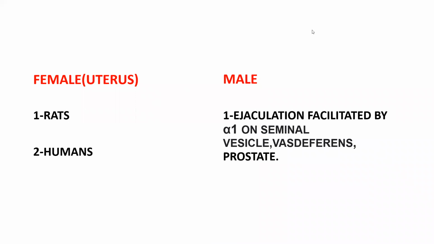So coming to the reproductive system in rats, regarding this reproductive system, the actions of adrenaline vary from genus to genus, species to species. In rats it will show one action, and in humans it will show another action. Even in humans, the non-pregnant uterus shows one action and the pregnant uterus shows another. The non-pregnant uterus shows contraction, the pregnant uterus shows relaxation, and in males it promotes ejaculation with the help of alpha 1 receptors.